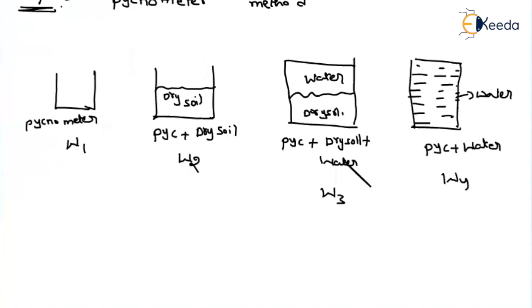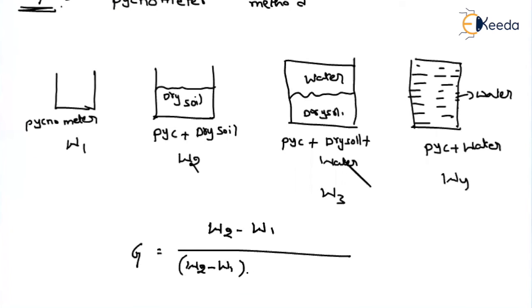So the specific gravity G can be obtained as W2 minus W1, divided by W2 minus W1, minus of W3 minus W4. We have to memorize this relation, and I think we can remember it. First, consider only the pycnometer, let us say W1, and then filled with some volume of soil, consider it as W2. If you do W2 minus W1, then what are you getting? We are directly getting the dry soil weight.